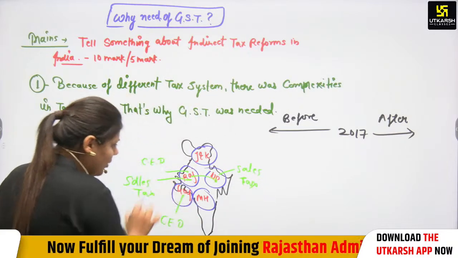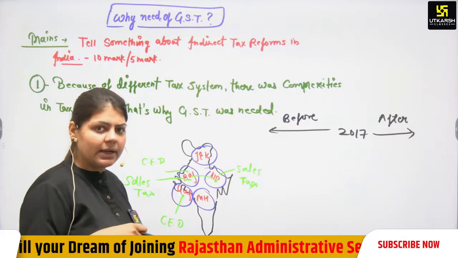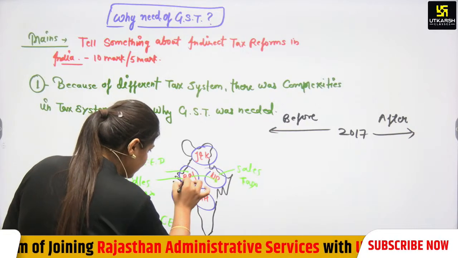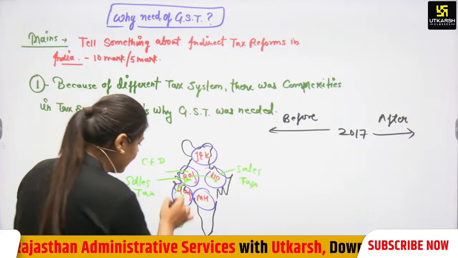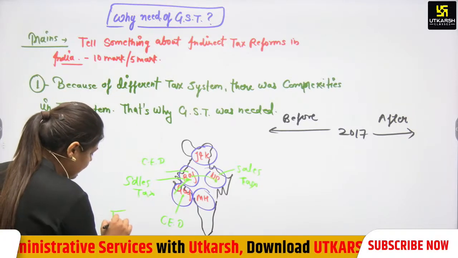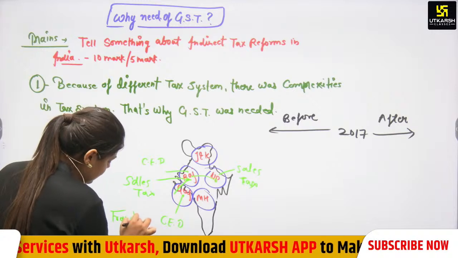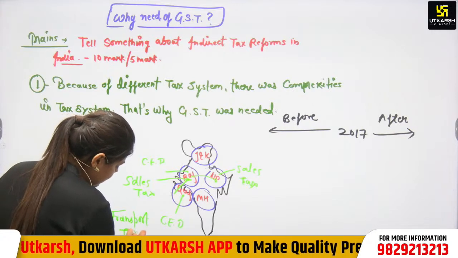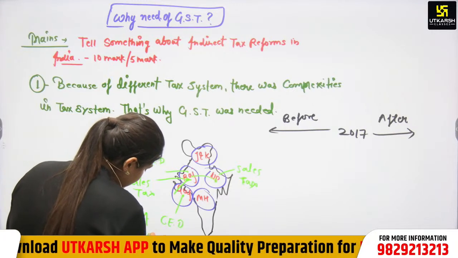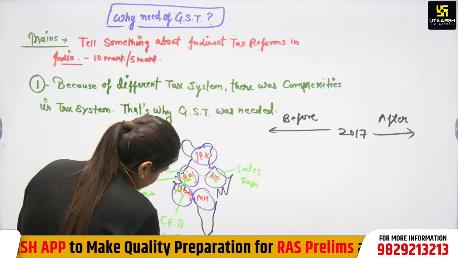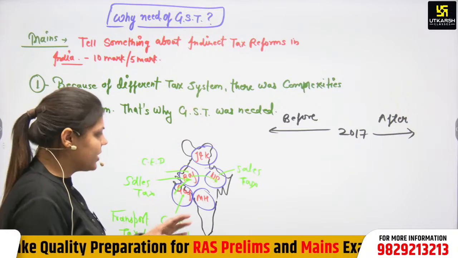If the product uses raw material from Gujarat, and Gujarat gives the raw material to Rajasthan, then there is an imposition of transport tax. We can say there is a service tax as well. So there were different tax rates and complications of tax rates.